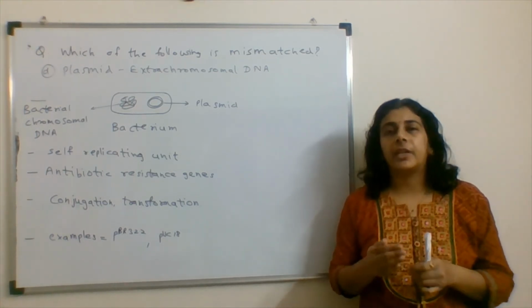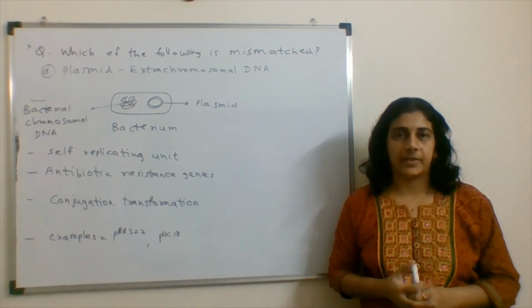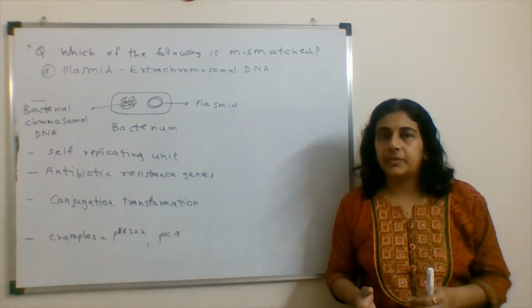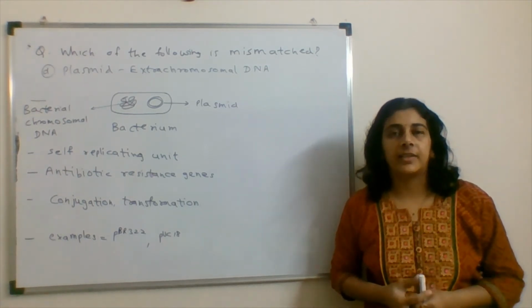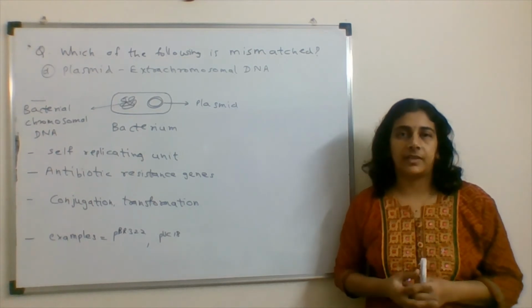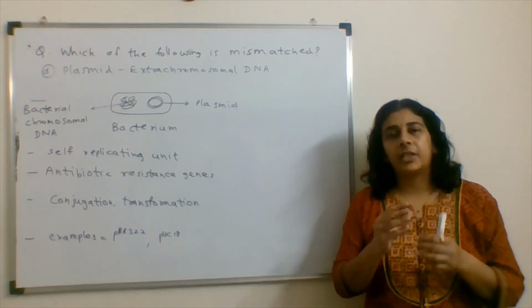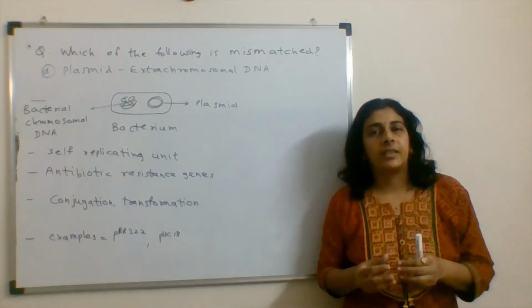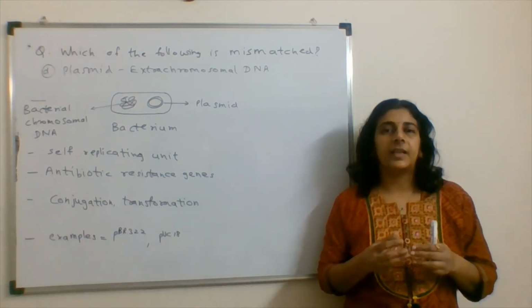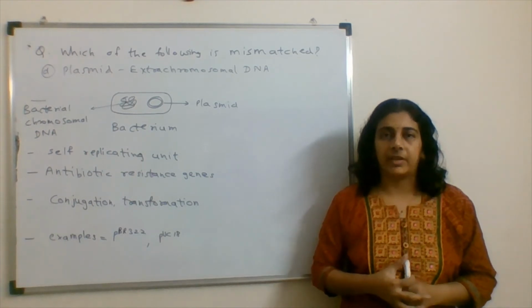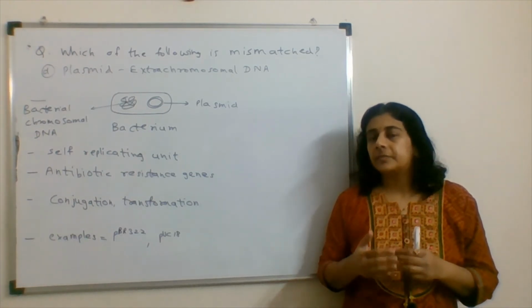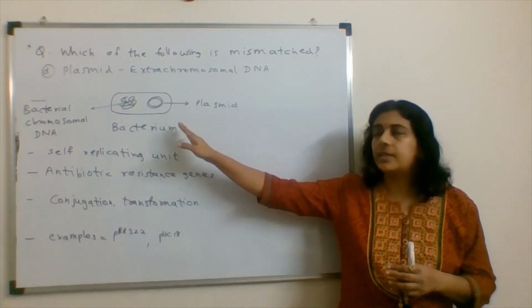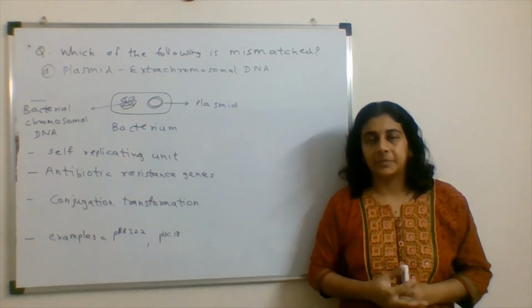It may be for a particular antibiotic resistance, like tetracycline resistance, ampicillin resistance. If that particular bacteria is having the plasmid, then the bacteria becomes resistant against that particular antibiotic. So this is the property which is helpful for bacteria.